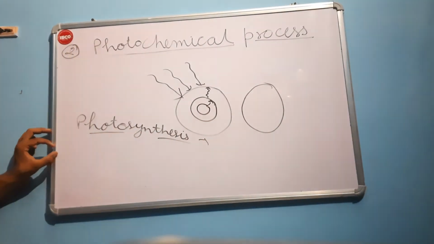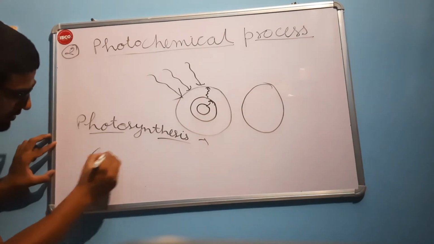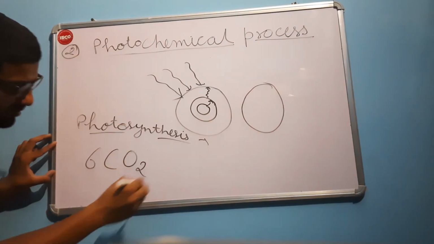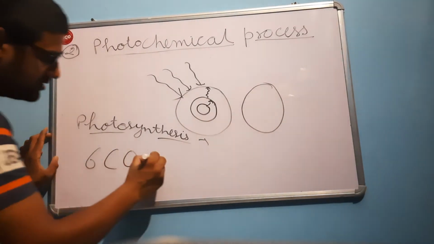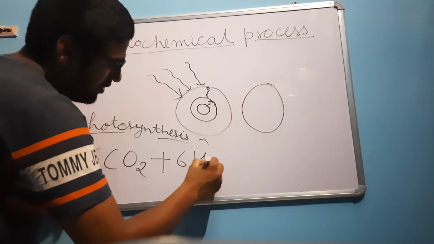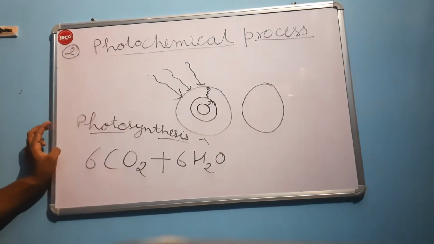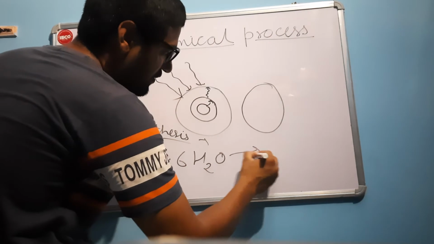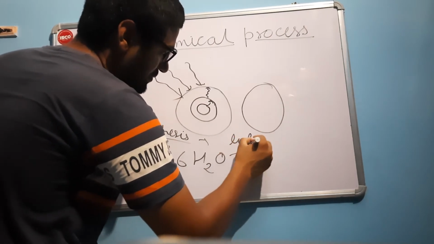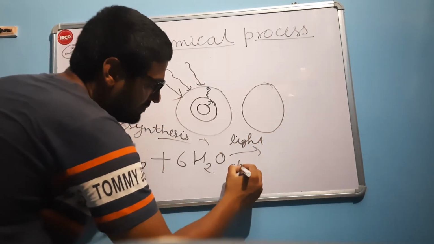Here 6 moles of carbon dioxide, 6 moles of water in the presence of light and chlorophyll.